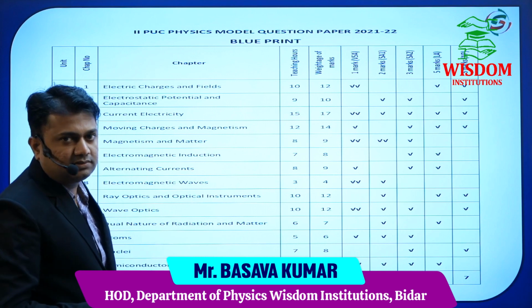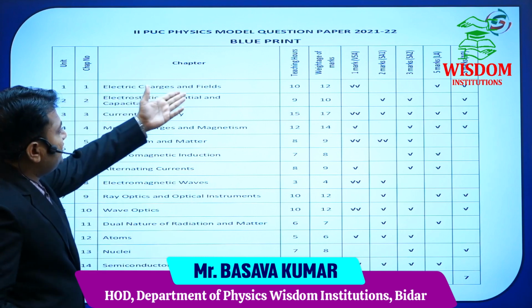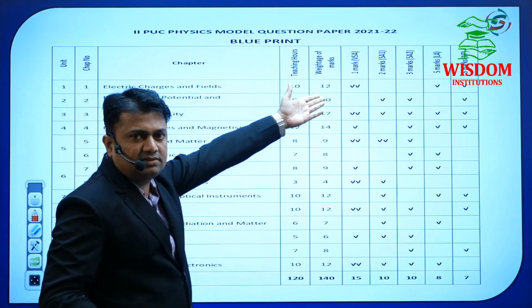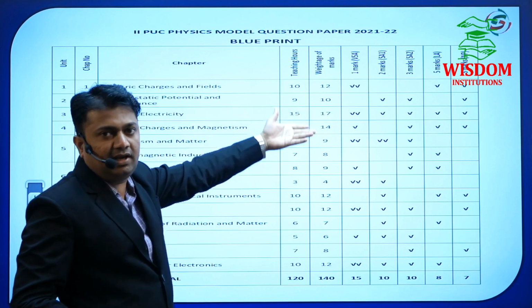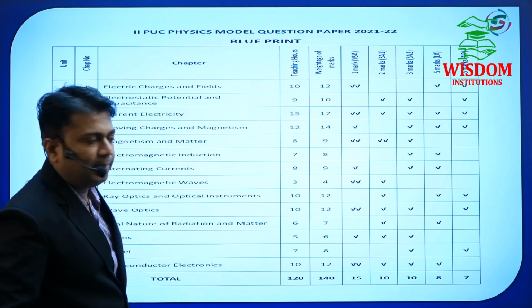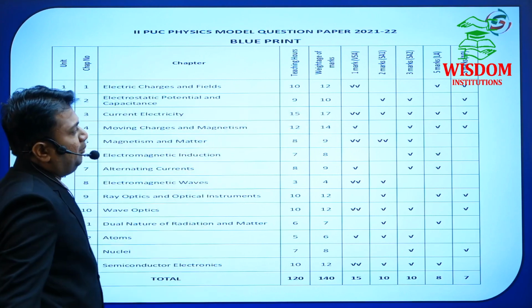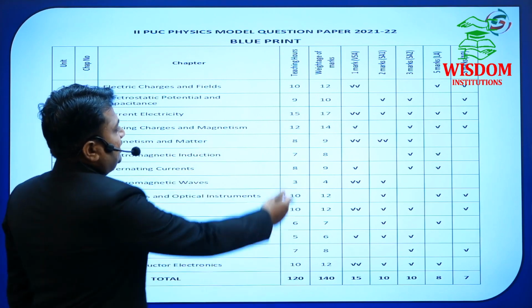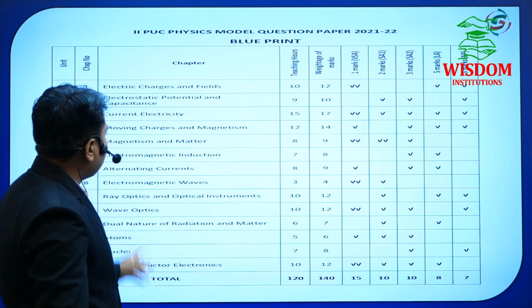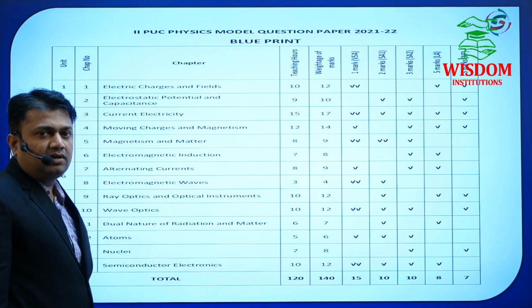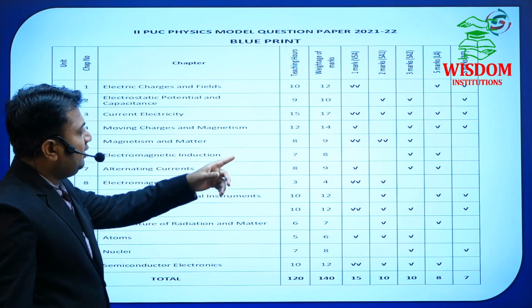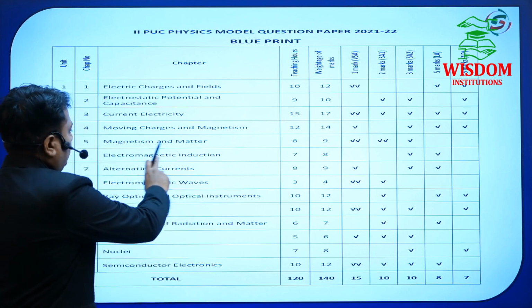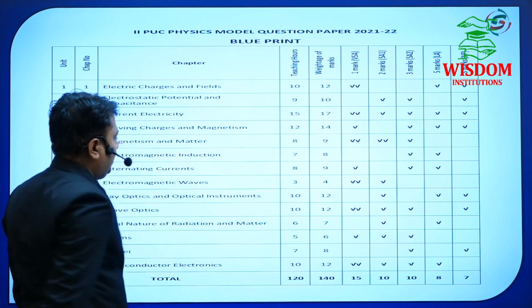See here, electric charges and field carries 12 marks. Before it, it had 8, now it will be 12. Electrostatic potential and capacitance, 10 marks. Current electricity, 17 marks. Moving charges and magnetism, 14 marks. Magnetism and matter, 9 marks. Whereas electromagnetic induction, 8 marks.